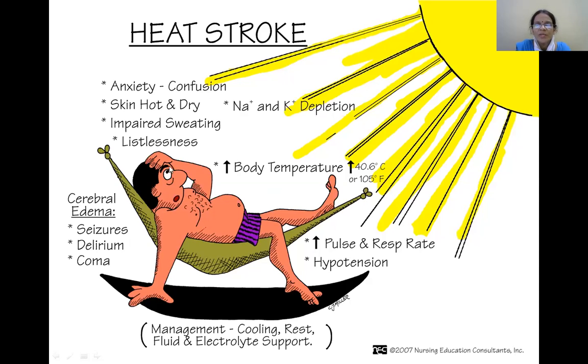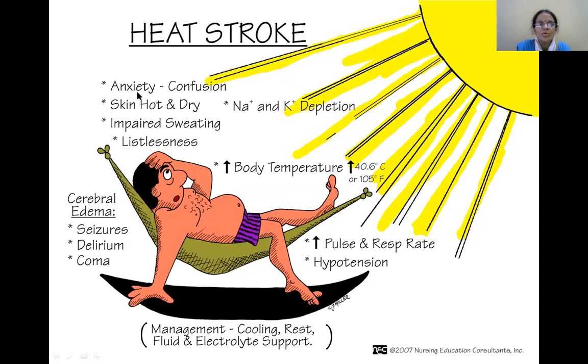Here the body temperature is elevated to about 40.6 degrees centigrade or 105 degrees Fahrenheit, which is very serious. The normal is about 37 degrees centigrade, or 98.6 degrees Fahrenheit, so there is a wide variation in this rise in body temperature.